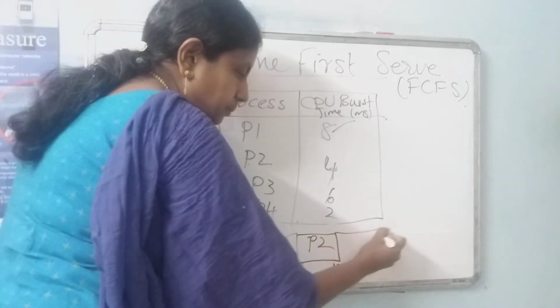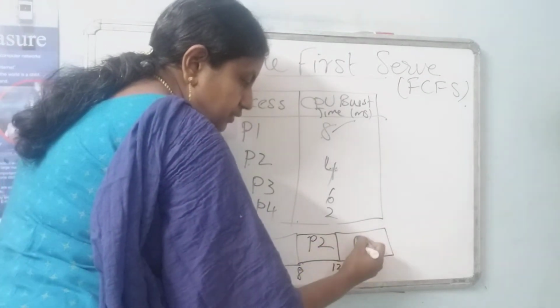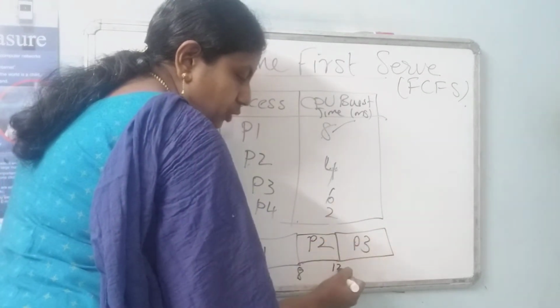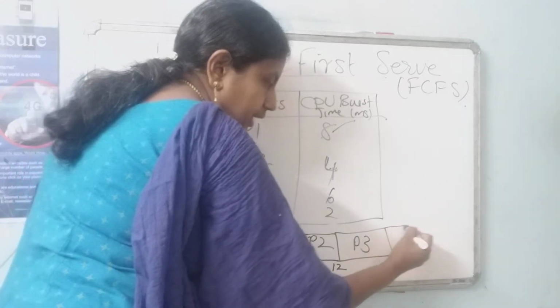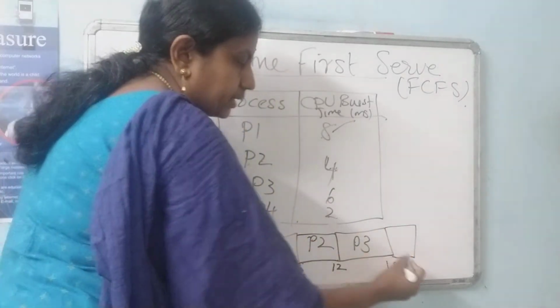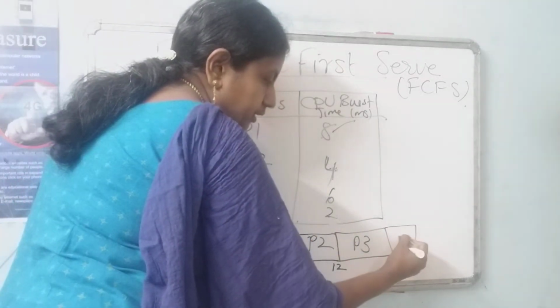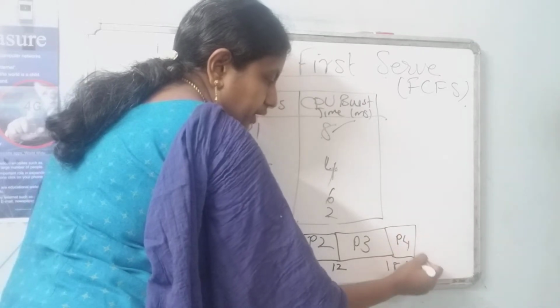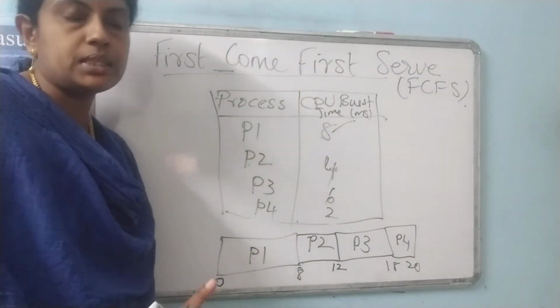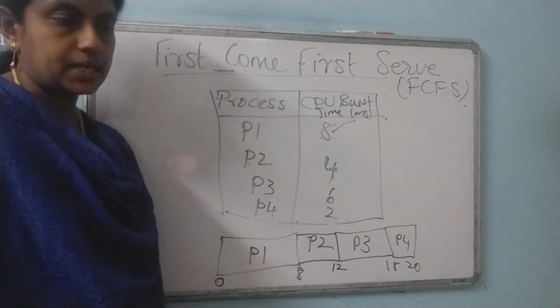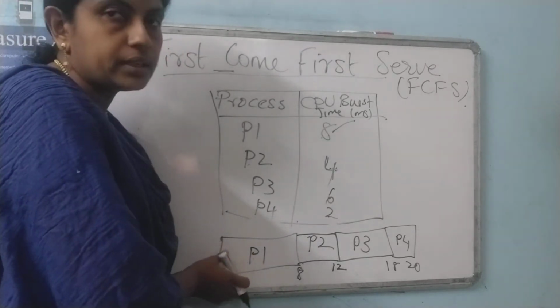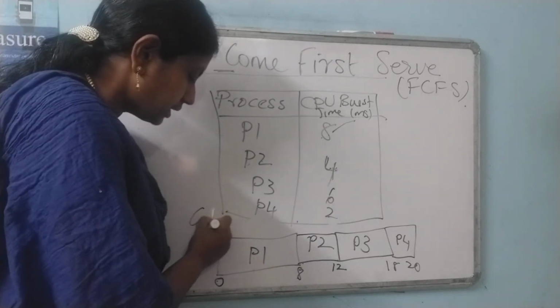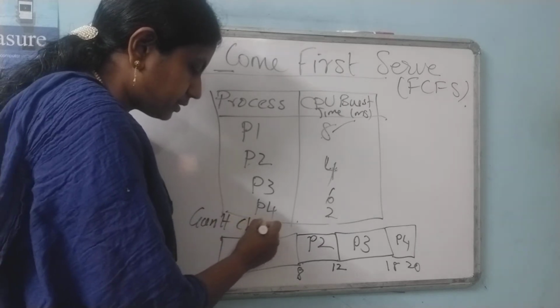Next is 6. This will be P3, and 12 plus 6 is 18. Last is 2 milliseconds, so 20. This will be P4. So 20 milliseconds it takes to complete this task. Like this, you need to draw the Gantt chart. The name of this is Gantt chart.